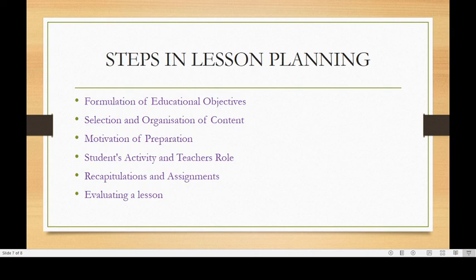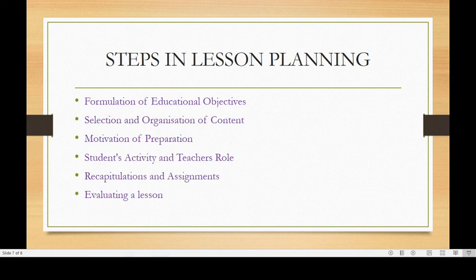After that, selection and organization of the content. Here we need to ask ourselves what type of content we should select to enable the learner to achieve the intended objectives. How can a teacher use the present knowledge of the pupils to make the lesson meaningful and interesting to the pupils? So the important task here is selecting and organizing the content in this step.